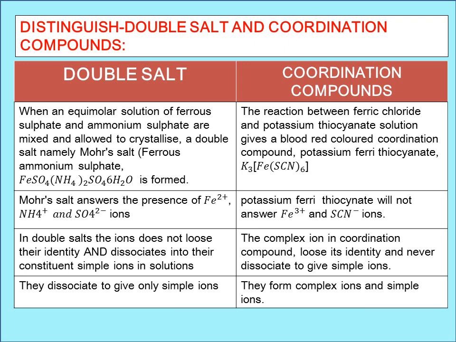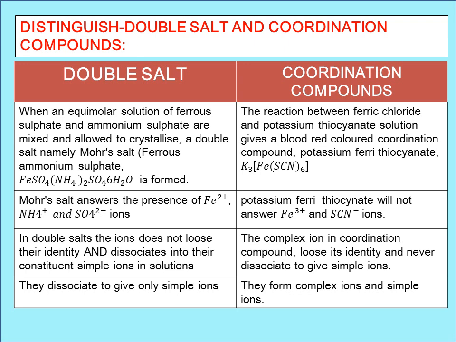What is the difference between both of them? In Mohr's salt, you get simple ions like Fe2+, NH4+, and SO4 2- if you put it in excess water. But when you dissolve potassium ferrithiocyanate in water, it answers only for the potassium ion and not for ferrous ion or ferric ion and thiocyanate ion.